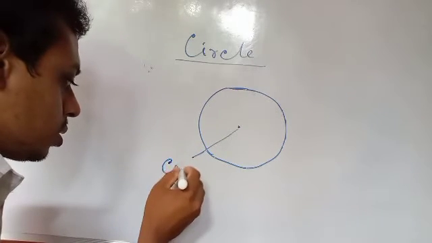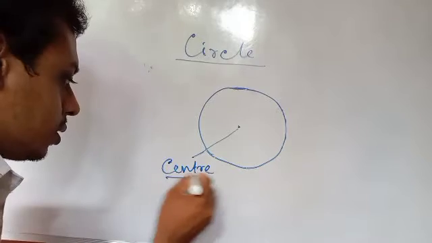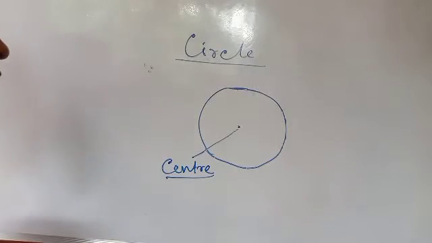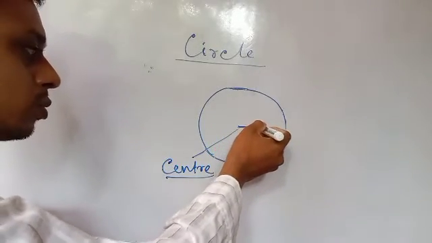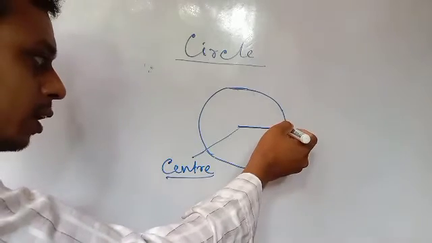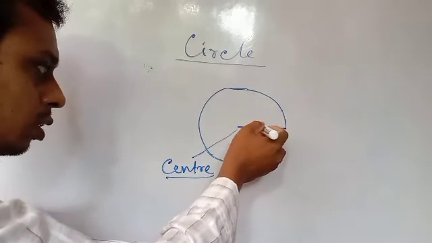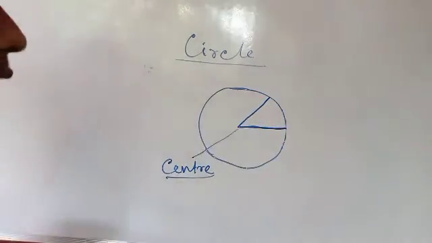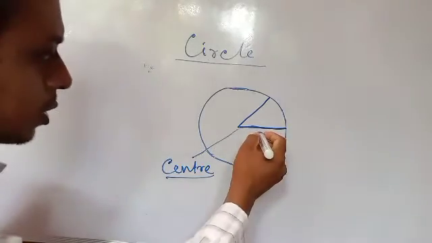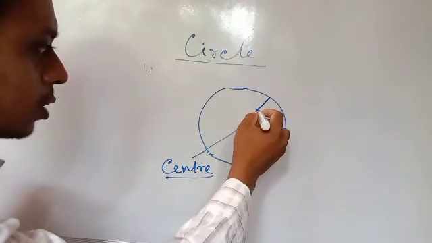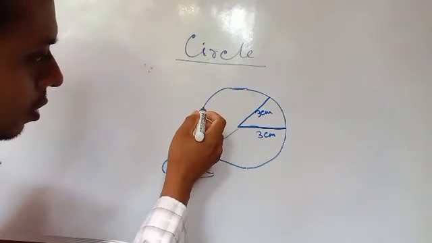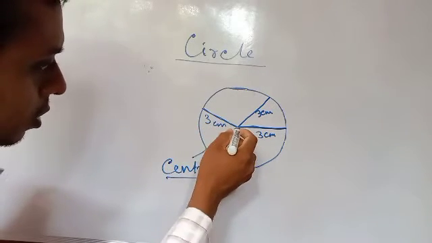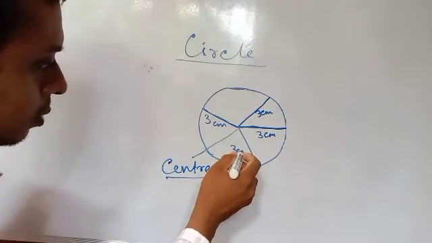Center of the circle. If you measure the length between a point on the circle and the center, suppose this is 3 centimeter, this also will be 3 centimeter. If you measure this way, then this also will be 3 centimeter, this also will be 3 centimeter.